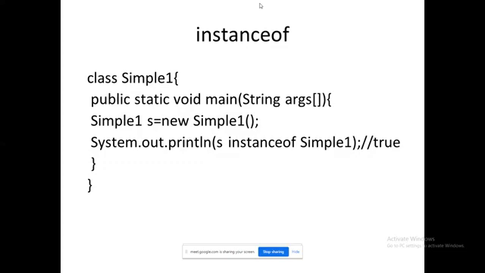Okay. So I think this operator seems far from your end. It seems to be meaningless, right? Simple one, s equal to new Simple one. That's what we have seen. s is the object of Simple one. Why do we need to know that, why do we need such things? No, it is not the case, right?